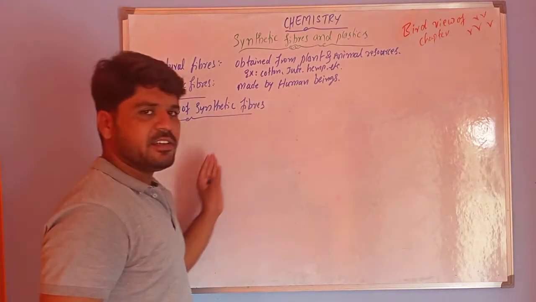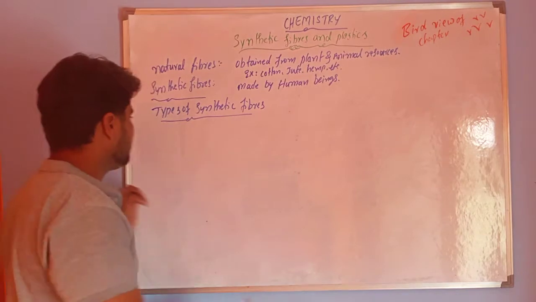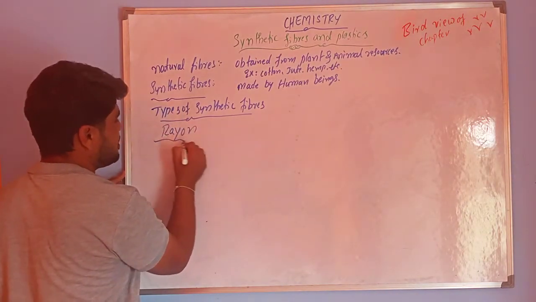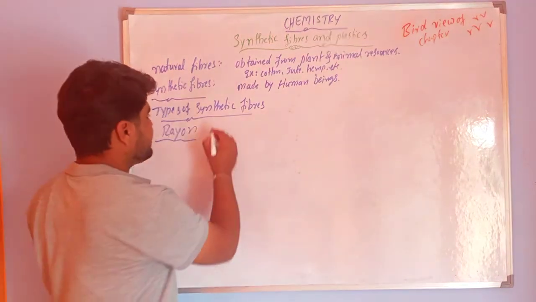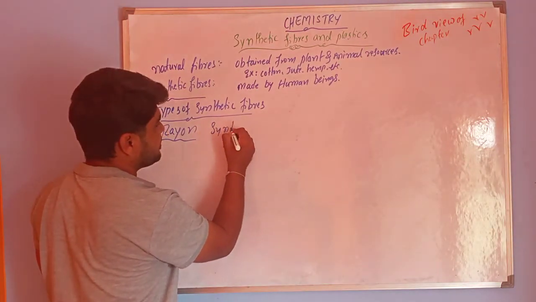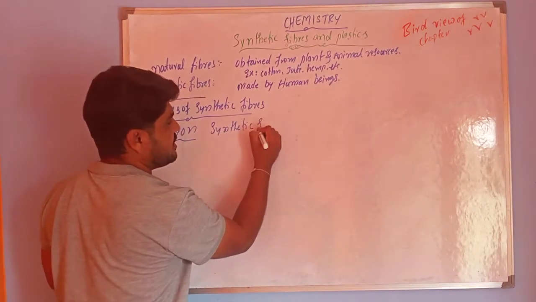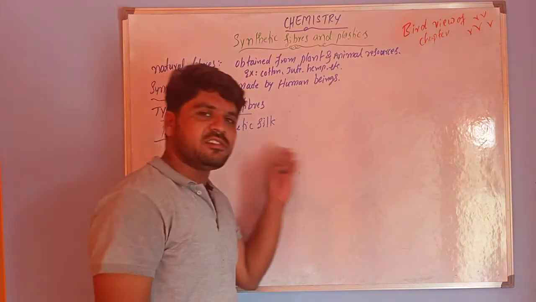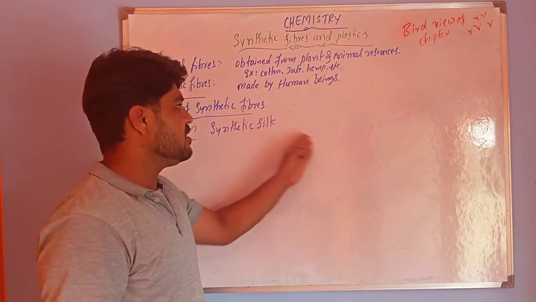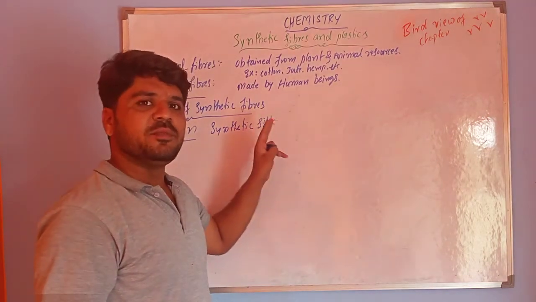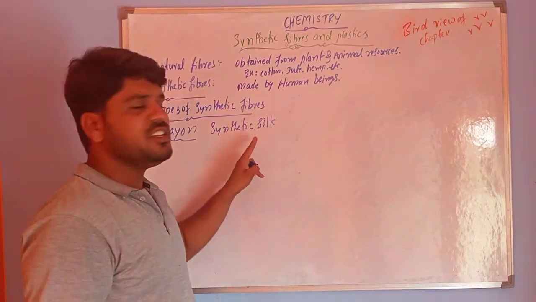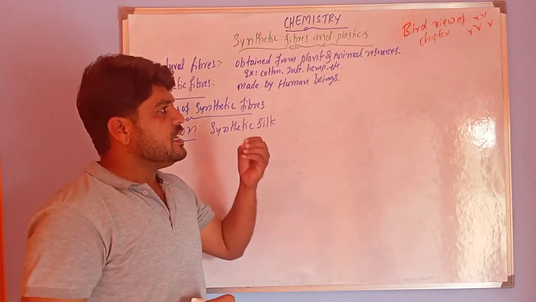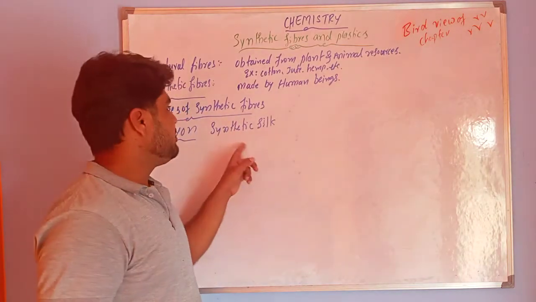The very first type of synthetic fiber is rayon. Rayon is a synthetic silk. Natural silk was first discovered in China. It looks beautiful, but it is costly.